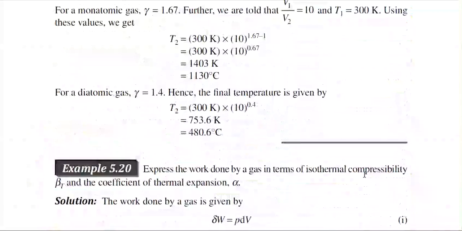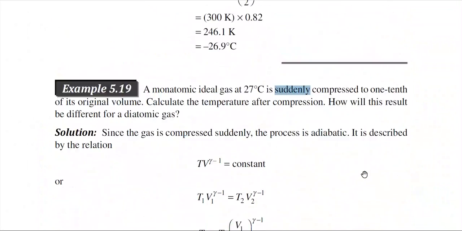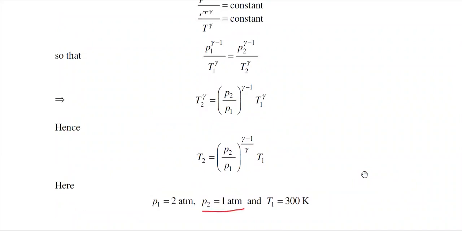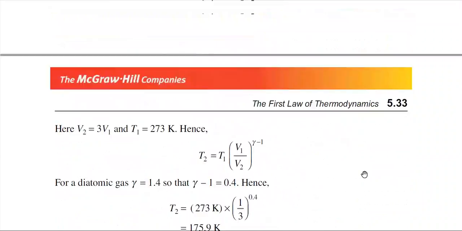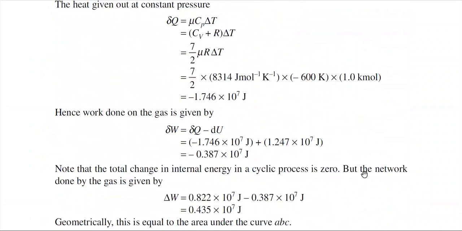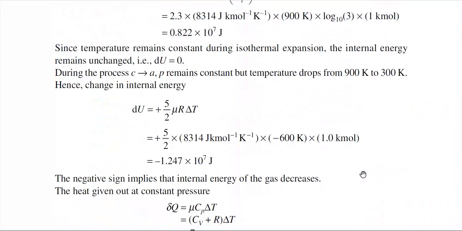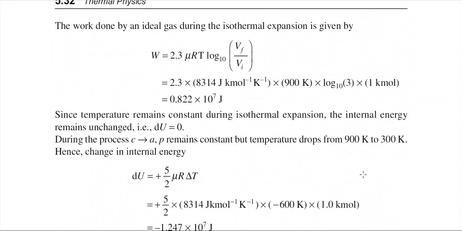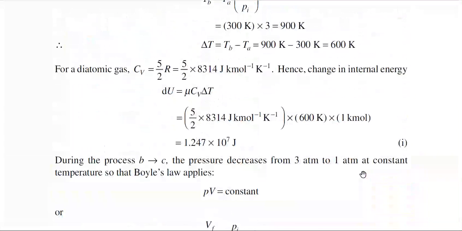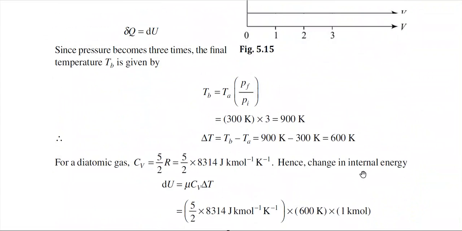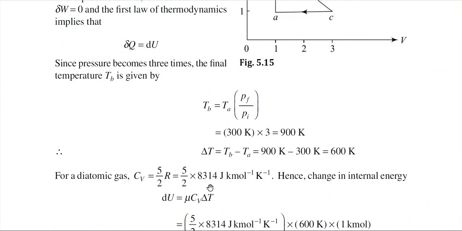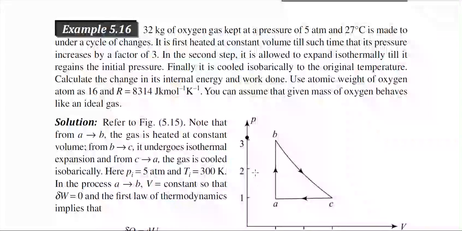In the previous problem you can use the value of R, because we have used the value of R in several problems. Just check any of the values which we have used earlier. For example, you can use this value, 8314 joule per kilomole Kelvin to the power minus 1.